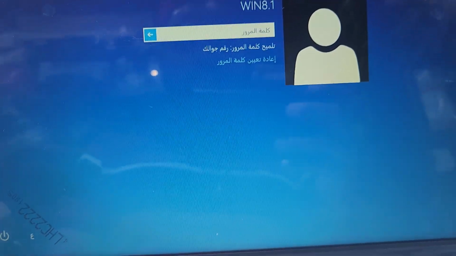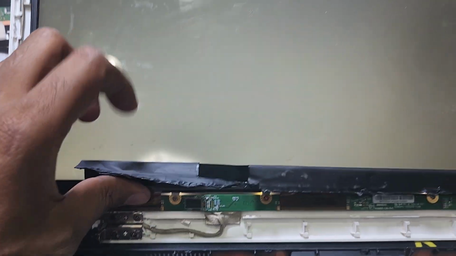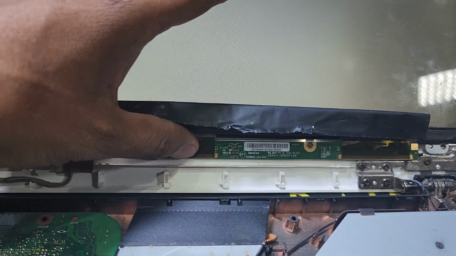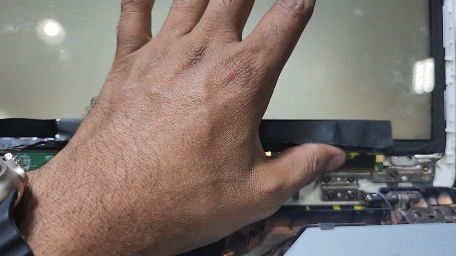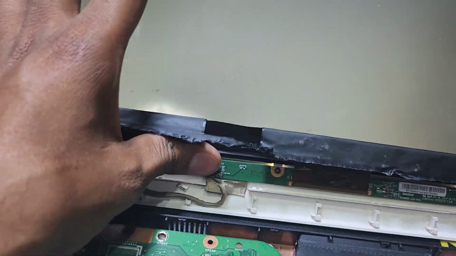So now I will open the display and check whether the display connection has something missing. I open this part and check. See guys, I connected the old display, but this display gives white only, no picture. So this display has a problem. So I have to change the display. No way to fix this display.